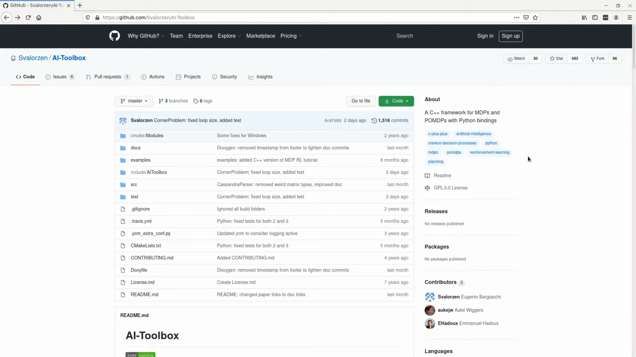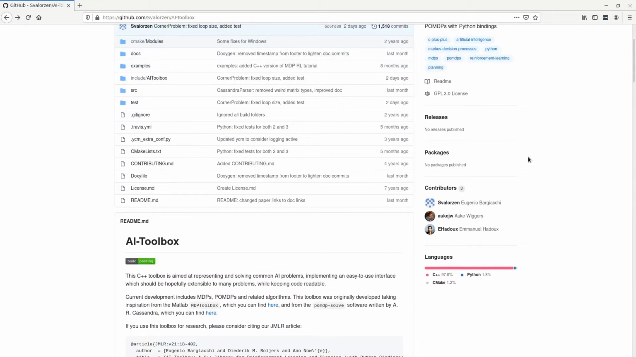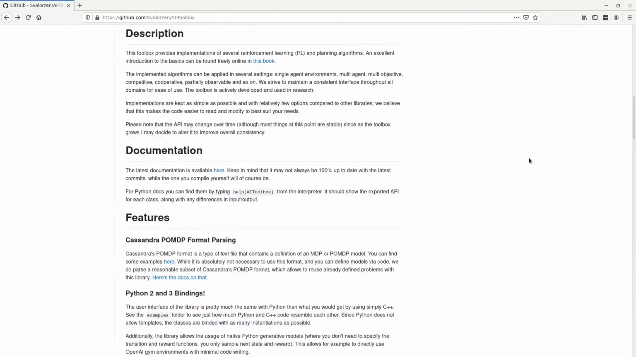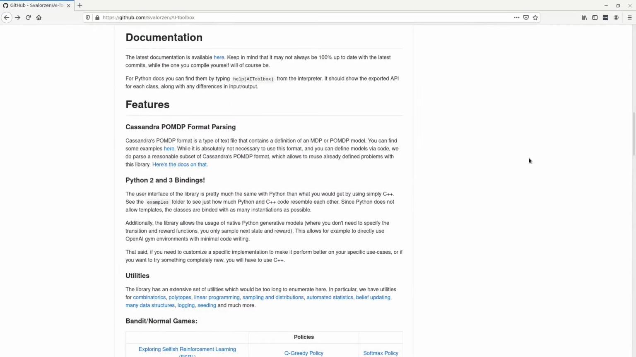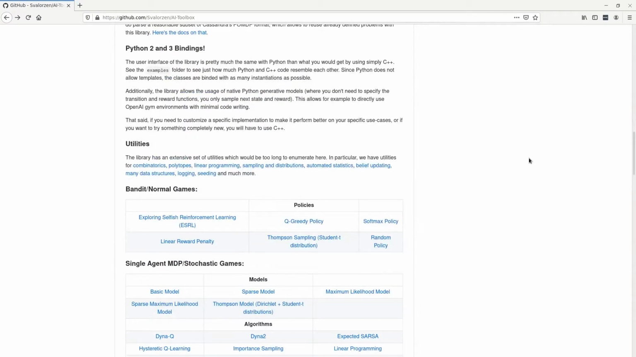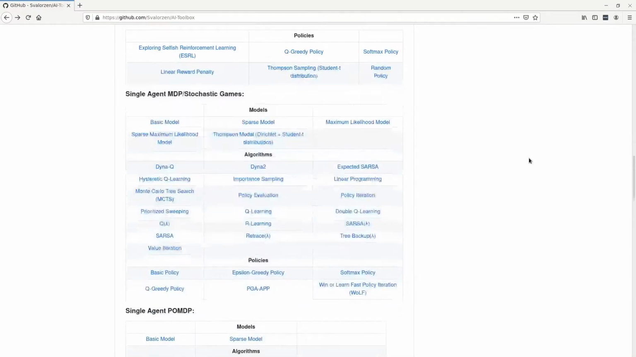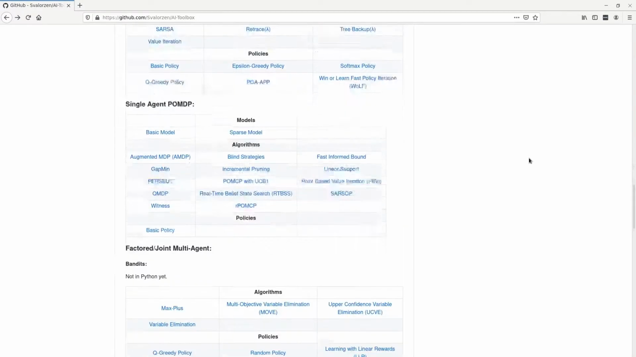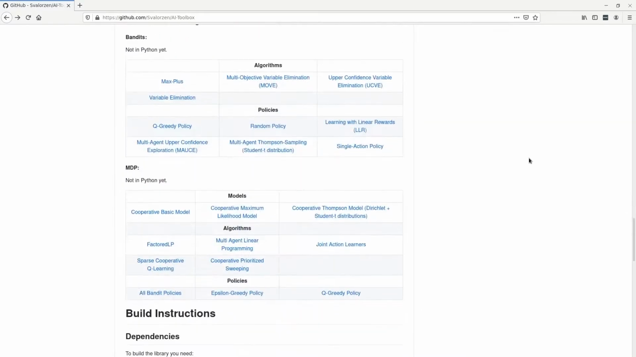Today, my old collection has become a library called AI-Toolbox. It is stable and fully documented and is available online on GitHub, released under the GNU public license. It contains independent implementations of over 40 learning and planning algorithms for bandits, MDPs, POMDPs, and multi-agent bandits and MDPs.